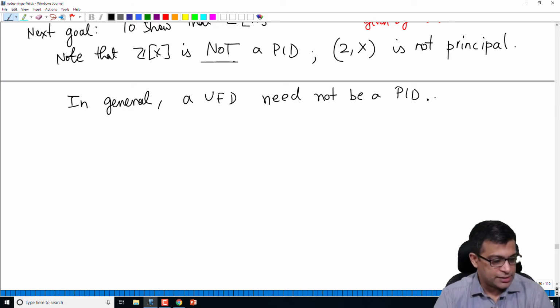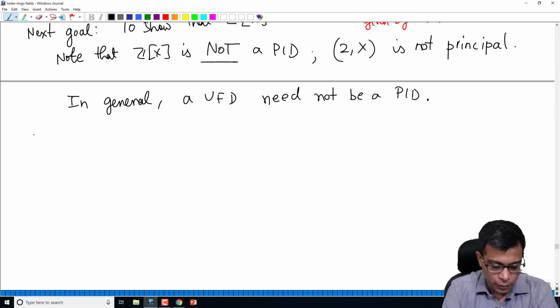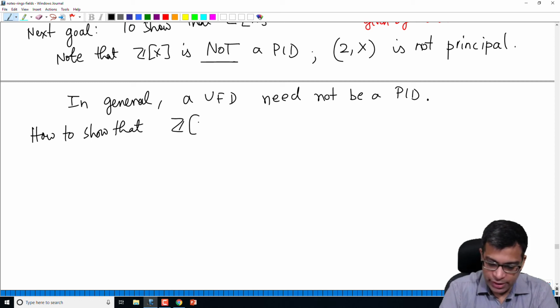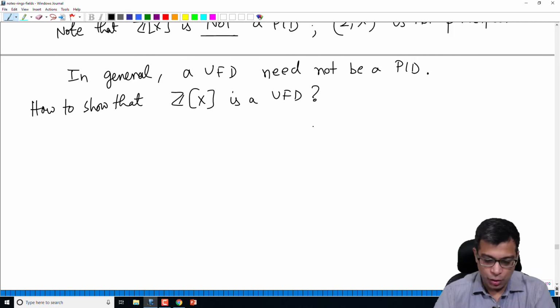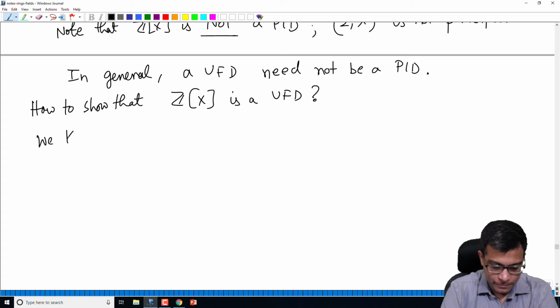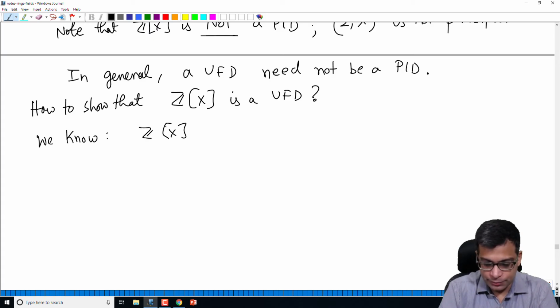So as an attempt, how do we show that Z[x] is a UFD? We are going to use all the results that we have shown so far. So we know Z[x] is Noetherian, right?